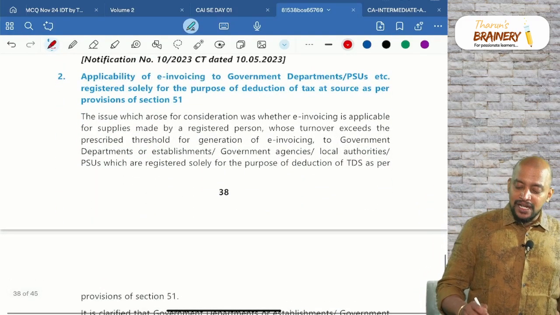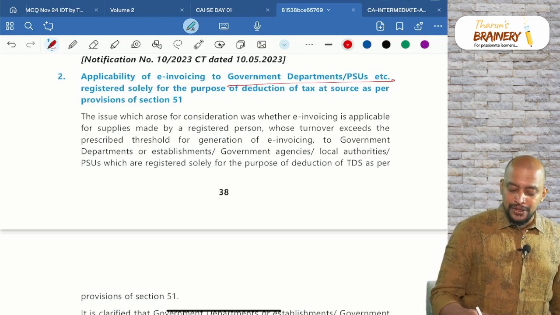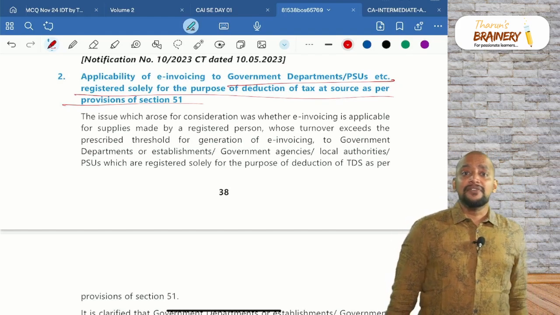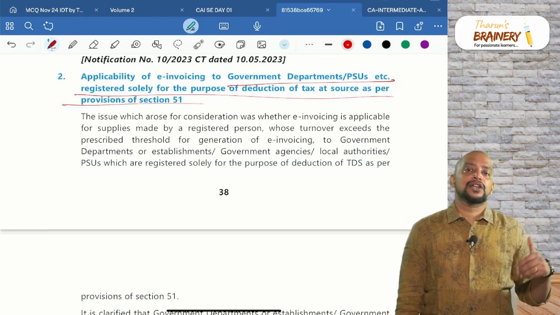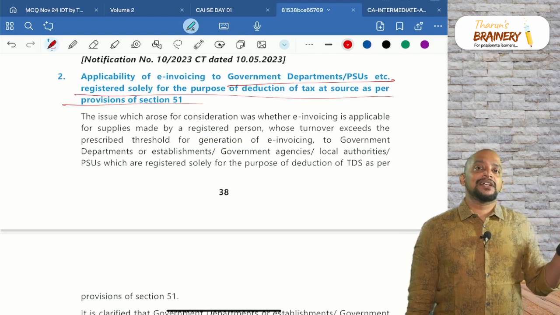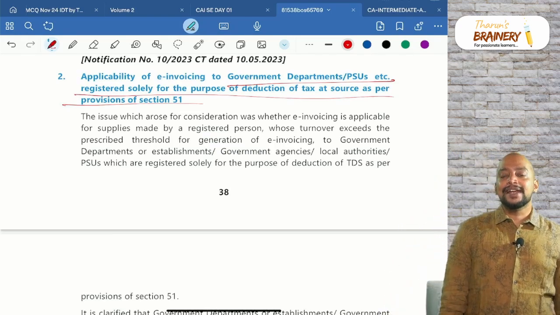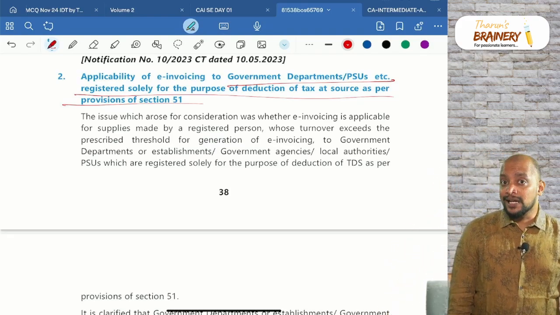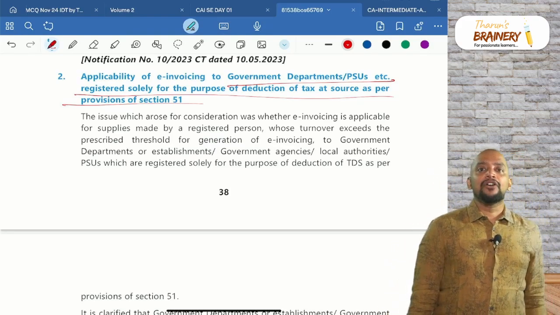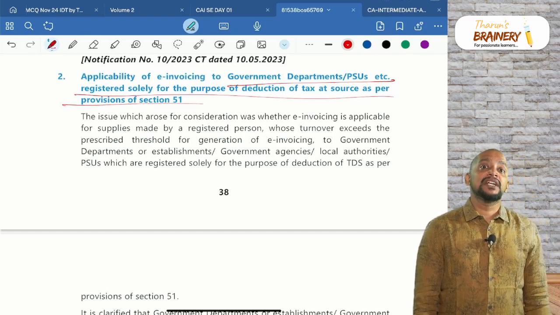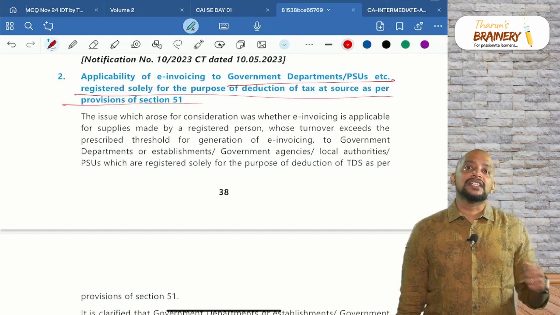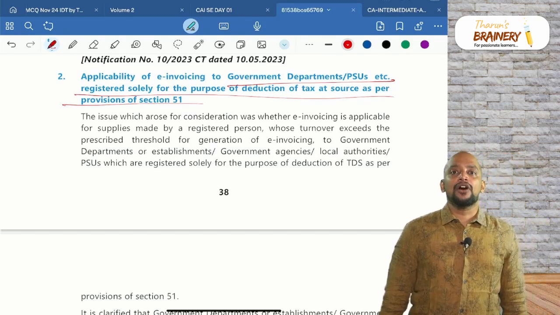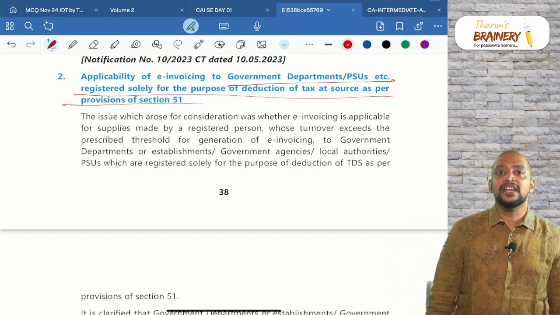Then applicability of e-invoice to government departments or PSUs registered solely for the purpose of deduction of tax under section 51. That is, when e-invoice is not applicable, even if your aggregate turnover during any previous year from 2017-18 onwards exceeds 5 crores, but in case of BIGSET, e-invoice is not applicable. What is that BIGSET? B for banking company, I for insurance company, G for GTA, another G for government department or local authority, E for exhibition of film in a multiplex theatre, S for a SEZ unit, and T for transportation of passengers in any mode.